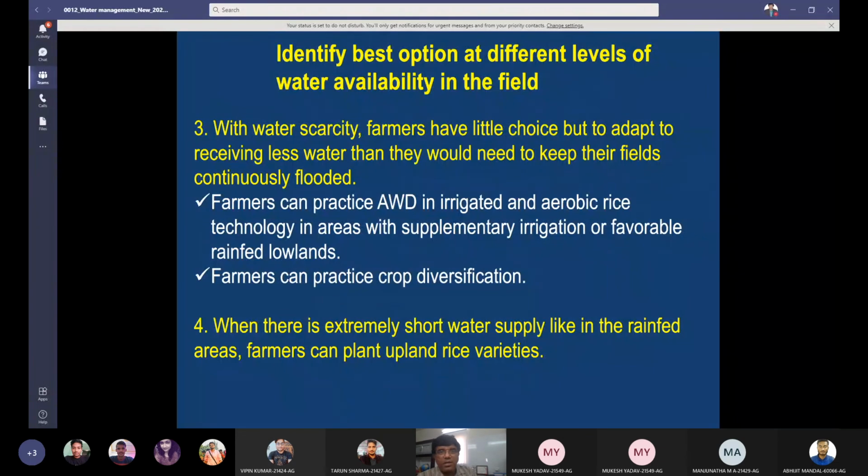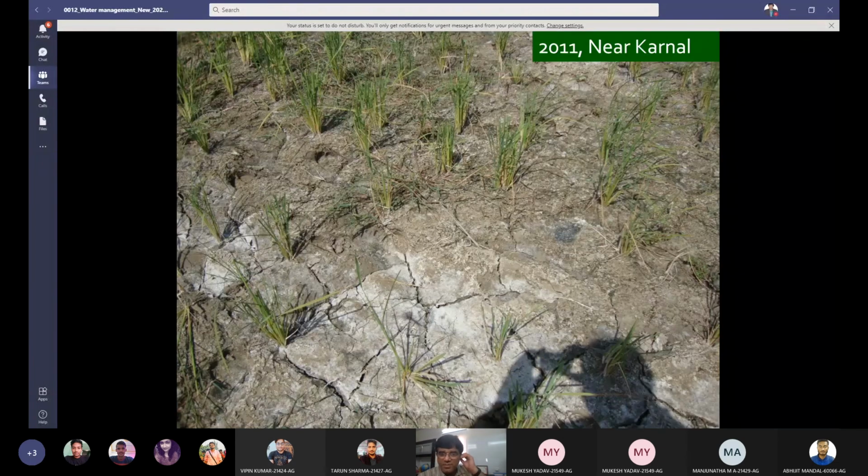This is another choice. So friends, just see this picture. This picture I took personally near Karnal, where you can see the soils are saline. So in this case, what happened? The farmer transplanted his crop by applying water from outside, and some rainfall was there. The onset of monsoon happened and rainfall started, but suddenly there was a break in the rainfall. It did not rain for the whole of July. He transplanted his crop in late June, and the whole of July there was no rainfall.